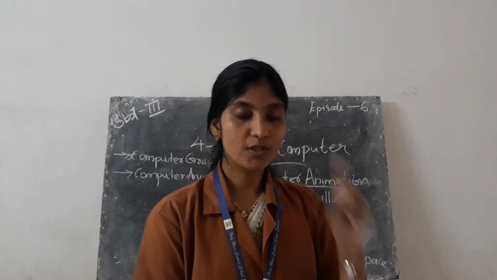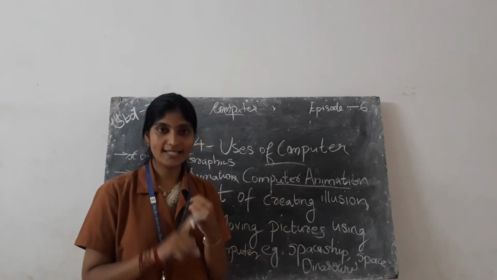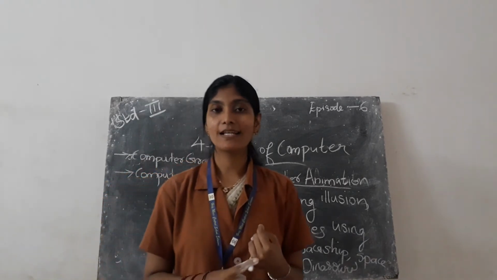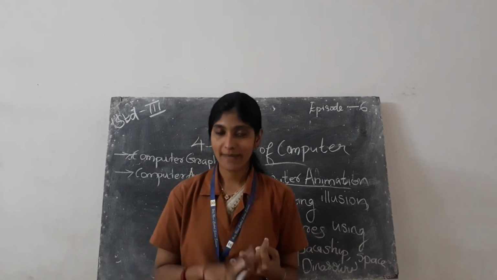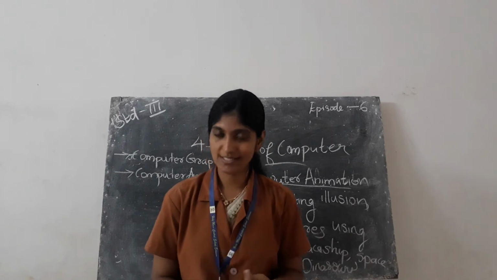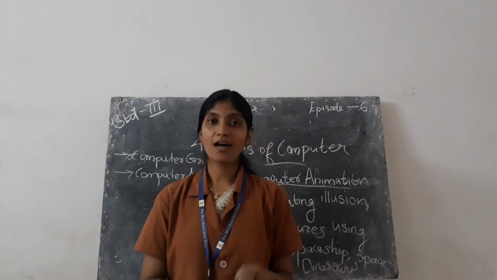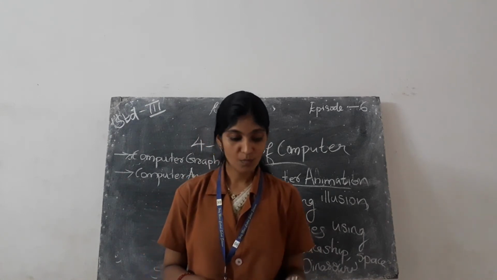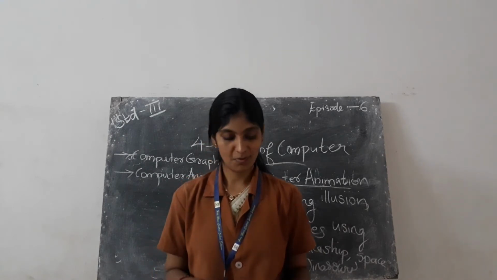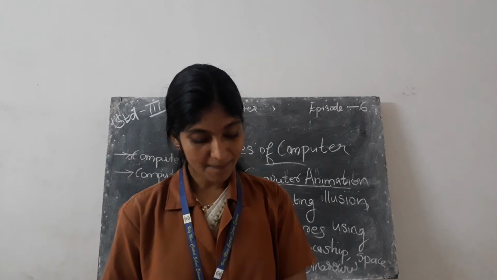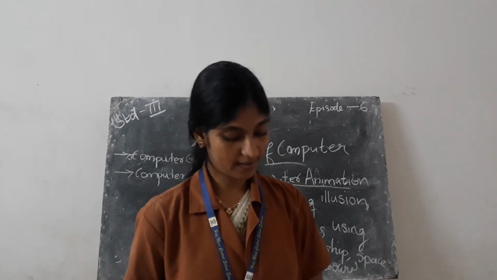So the first use we learned is the computer animation field. What is computer graphics? Computer graphics are the pictures which we create on the computer. Example, Painter, CorelDRAW, Illustrator. Second one, computer animation. Computer animation is the art of creating illusions of moving images using a computer. Example, Flash, 3D Studio; these are animation programs.